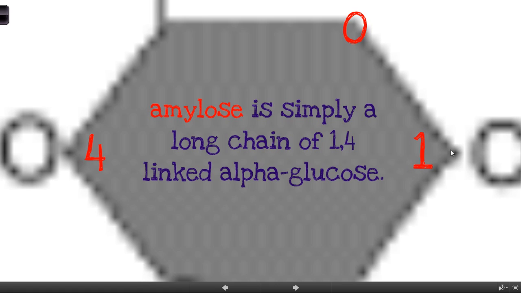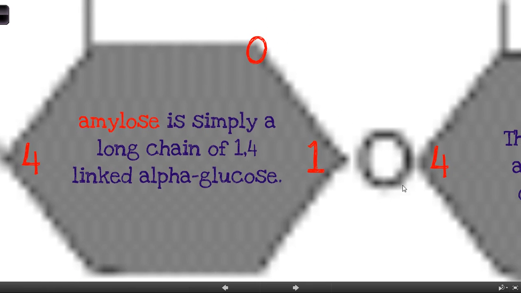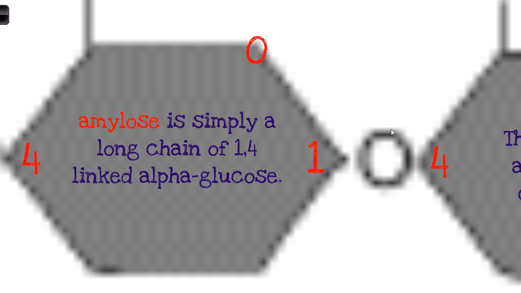The carbon at position 1 is where there is a linkage to the next one, and the carbon at position 4 is where there's a linkage to the previous sugar molecule. So they're linked end to end in a 1,4 linkage or pattern. You can see here the 1 of this glucose molecule linked to the 4 of this glucose molecule by that oxygen, that glycosidic bond, where the condensation reaction occurred that links these two sugars together.